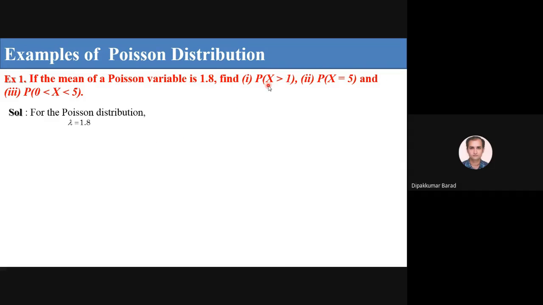Once we know lambda, we can easily find the Poisson probabilities. Here we want to find p of x greater than 1. And p of x is e raised to minus lambda, lambda raised to x upon x factorial, but instead of lambda we can put 1.8. So I get this.